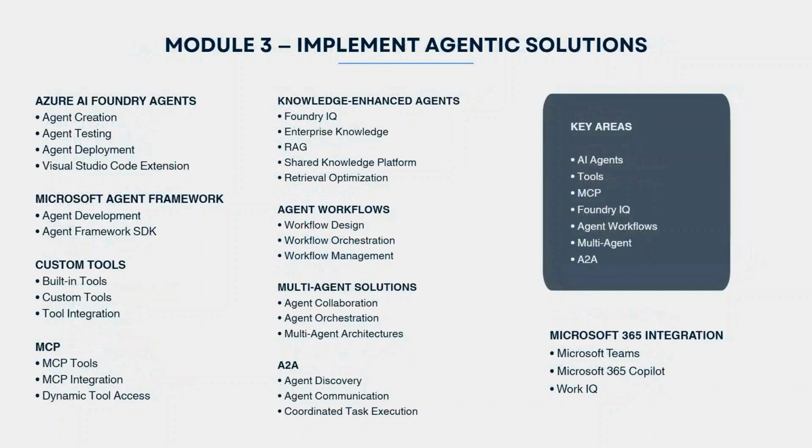Now let's move to module 3, which is implement agentic solution. This is another very interesting area, another interesting module. Here the key topics are AI agent, tools, MCP server, workflows, how different agents communicate with each other, and how Microsoft 365 services are connected with the AI. In this module, we will understand these topics.